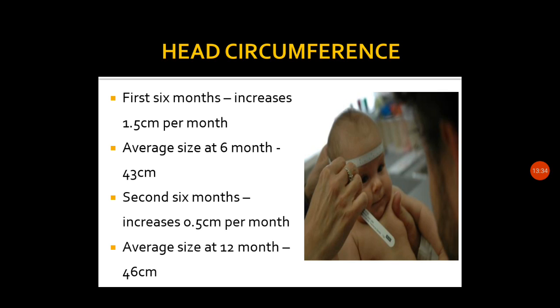So this is about the head circumference of the baby, and the proportionate changes that happen. From 35 to 36 centimeter at birth it becomes 43 centimeter at 6 months and 46 centimeter at 1 year. In the first 6 months the increase is by 1.5 centimeter per month, and in the second 6 months it will be increasing by 0.5 centimeter per month.